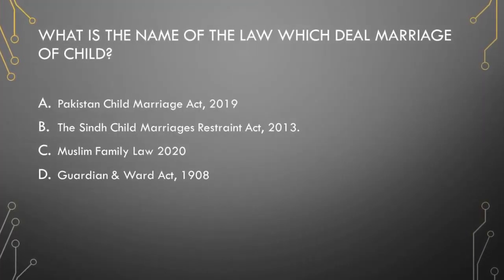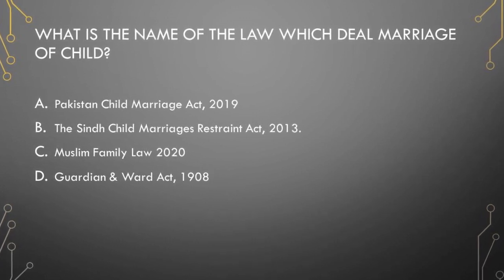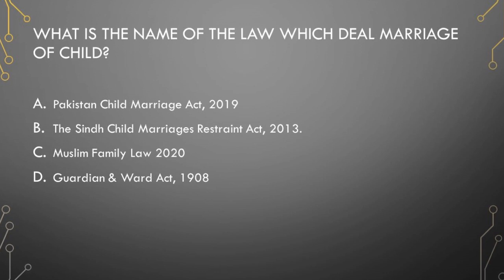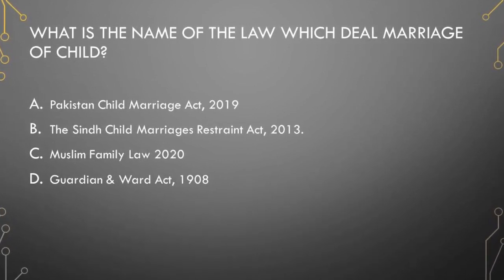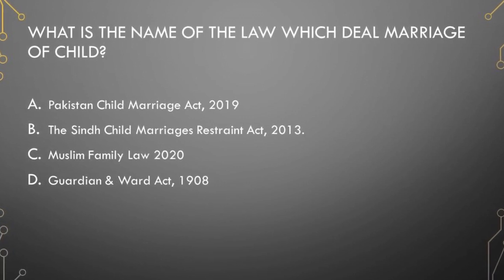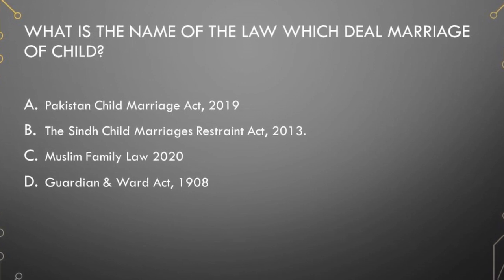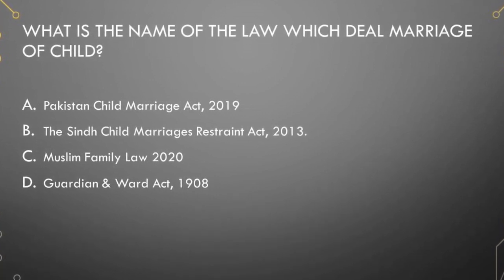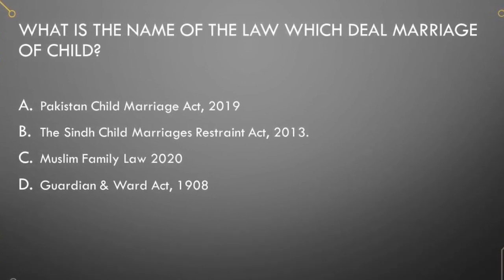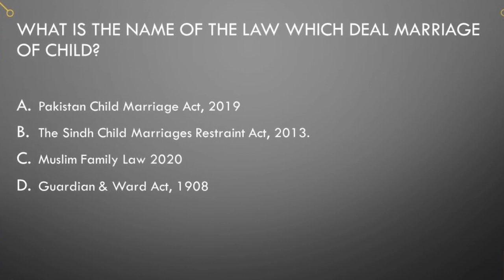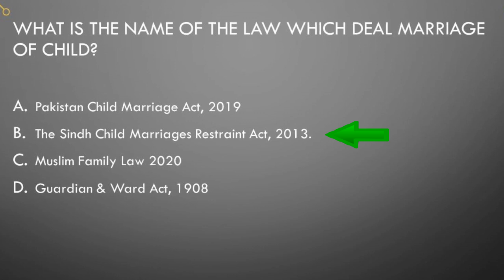Next question is, what is the name of the law which deals with marriage of a child? I give you 4 options. Pakistan Child Marriage Act 2019, the Sindh Child Marriages Restraint Act 2013, Muslim Family Law 2020, Guardian and Ward Act 1908. Correct answer is option B, the Sindh Child Marriages Restraint Act 2013.